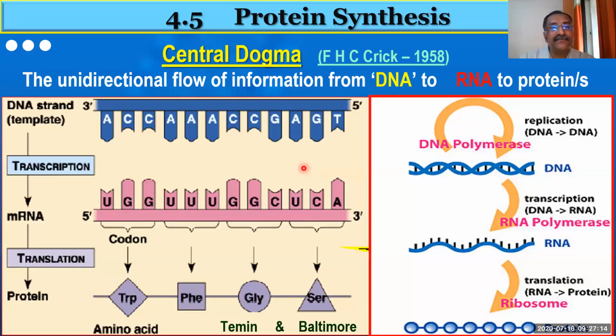Who said it? You observe the slide, you can get the name. Crick. Crick in the year 1958 said this is the format.